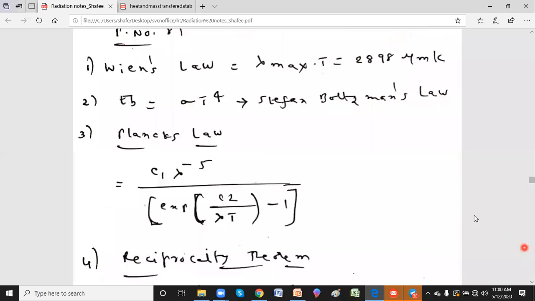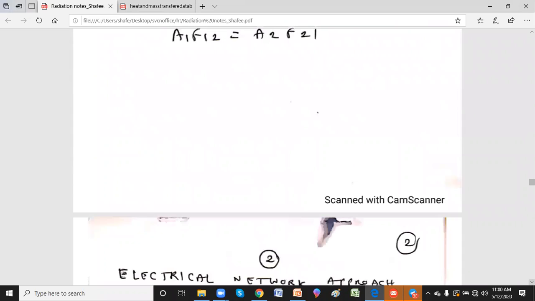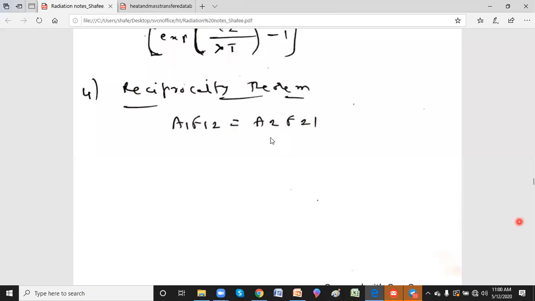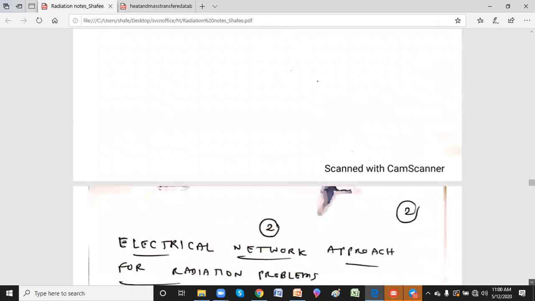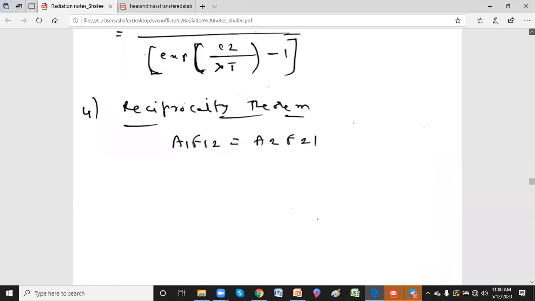Just to consolidate before going to the next hour: as I said, A1 F12 equals A2 F21 is called the reciprocity theorem. Before going to the network approach, I'll go through this theorem here.